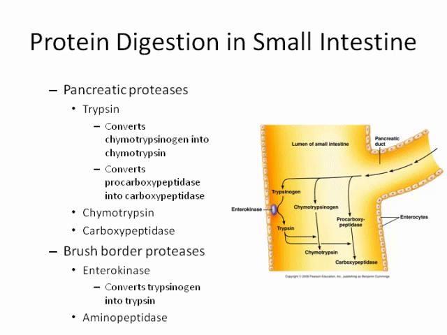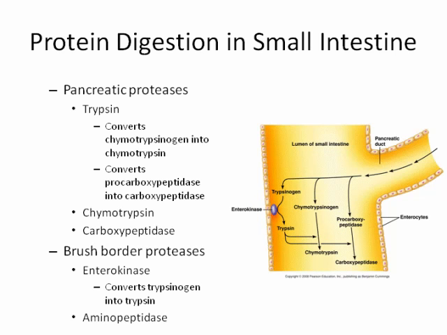Within the small intestine, we have pancreatic proteases. There are three: trypsin, chymotrypsin, and carboxypeptidase. Trypsin converts chymotrypsinogen into chymotrypsin. So, of course, trypsin is important for the production of chymotrypsin. It also converts procarboxypeptidase into carboxypeptidase. So, of course, the trypsin is important then for the production of both of these digestive enzymes. And that is shown here. We have the enterokinase, which is an enzyme that breaks down the precursor for trypsin, trypsinogen, converting it into trypsin, and then, of course, activating these other two enzymes.